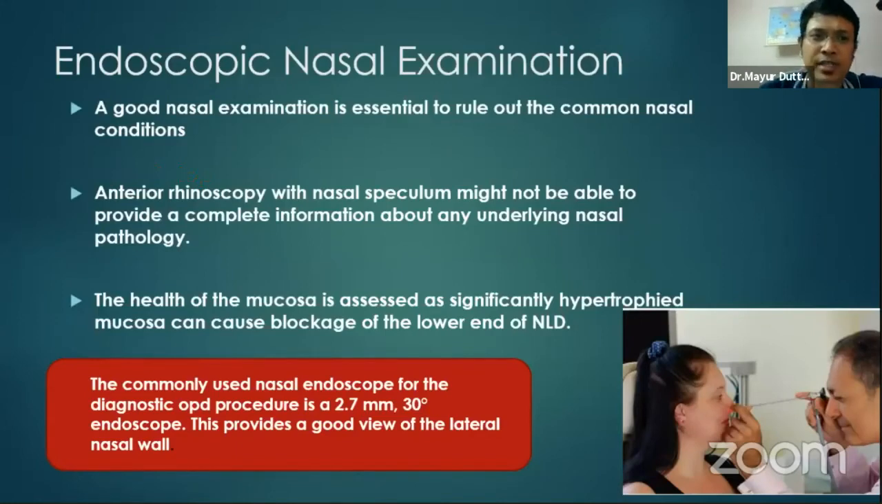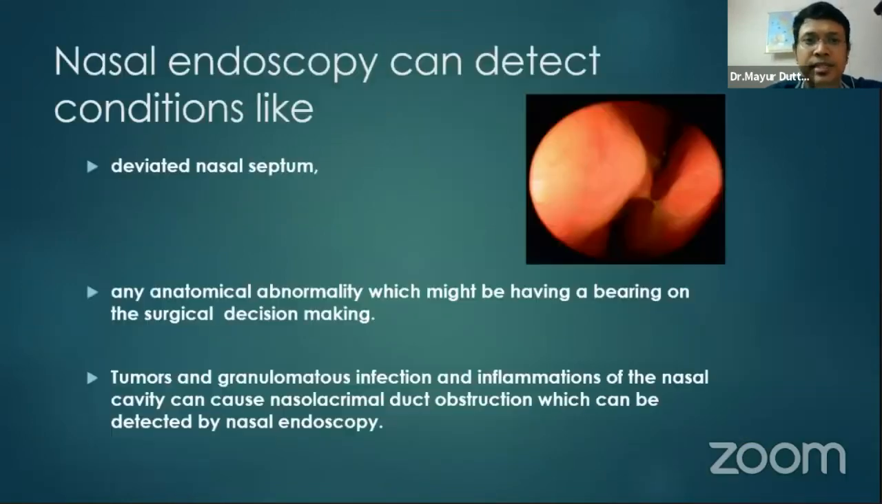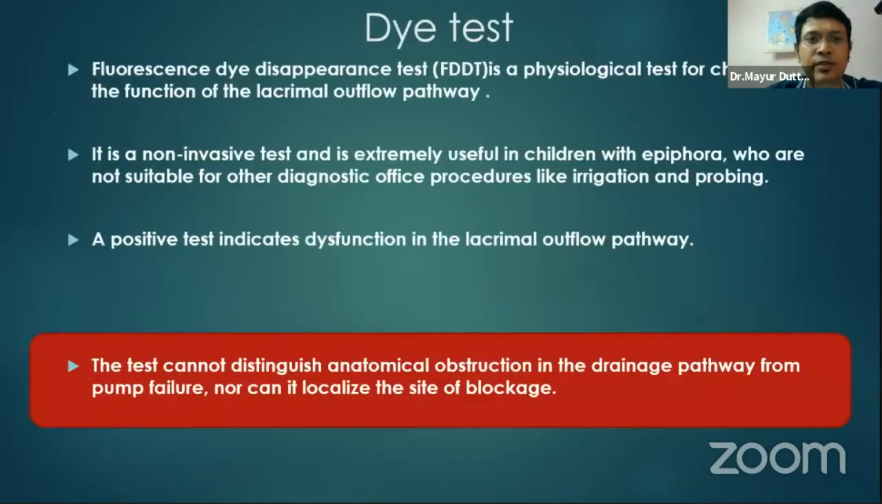Then an important investigation is the endoscopic nasal examination, which can be done by the ophthalmologist in the OPD or by referral to an ENT surgeon. It is important to rule out common nasal conditions. Anterior rhinoscopy and nasal speculum might not provide complete information, so we do endoscopic examination to rule out hypertrophic inferior turbinate, obstructive nasal polyps, nasal spurs, deviated nasal septum, or any anatomical abnormality which might bear on surgical decision making, and also tumors and granulomatous infection.